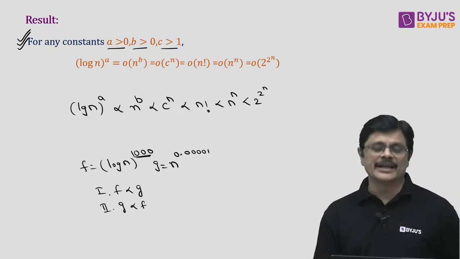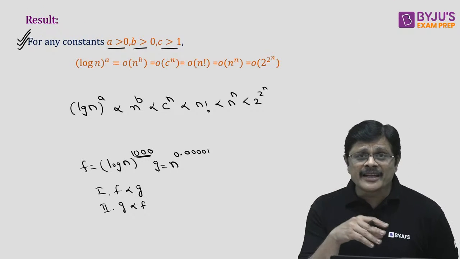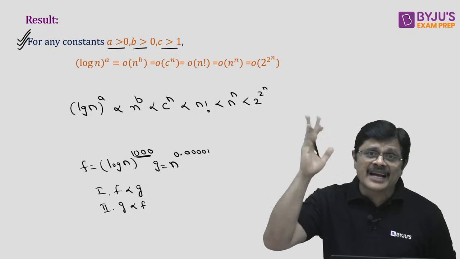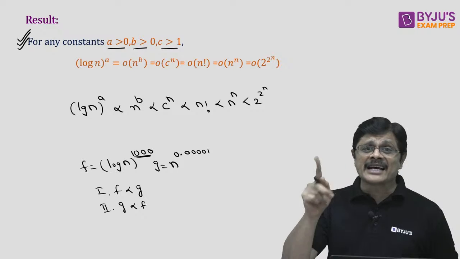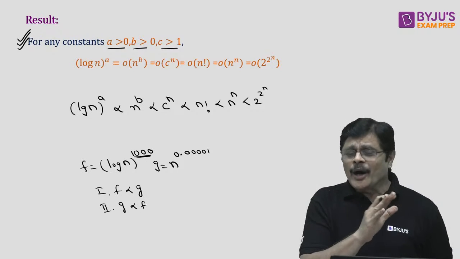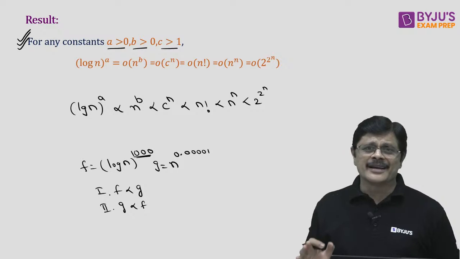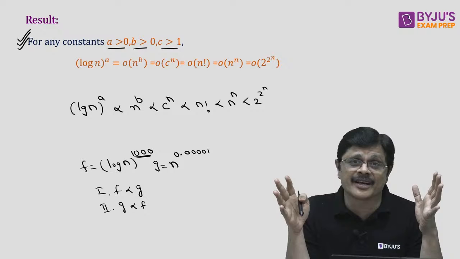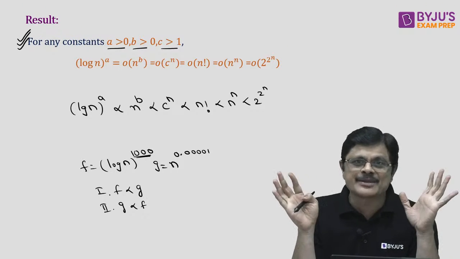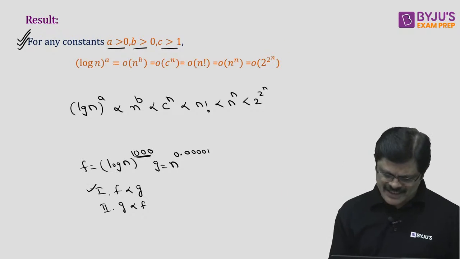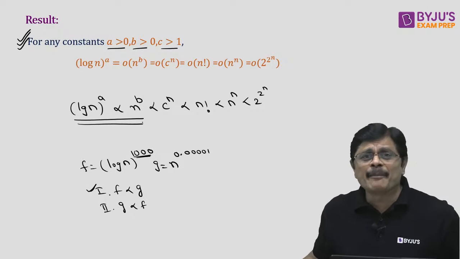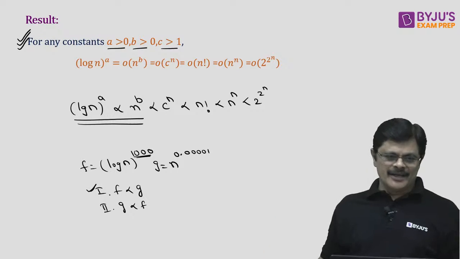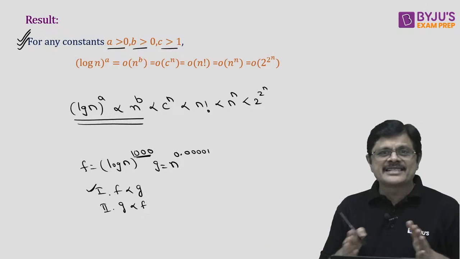See, even though it is 1000, for small values of n, G may be smaller than F. But for n very large, asymptotic notation is not for small values of n. Asymptotic behavior is what you call limiting behavior or large-n behavior. If you don't understand, you always mess up with this, my dear friends. Please remember. So this is larger because of this property: log n power a, any real number, is asymptotically smaller than n power b, where b is any real number. You can practice this properly, my dear friend.